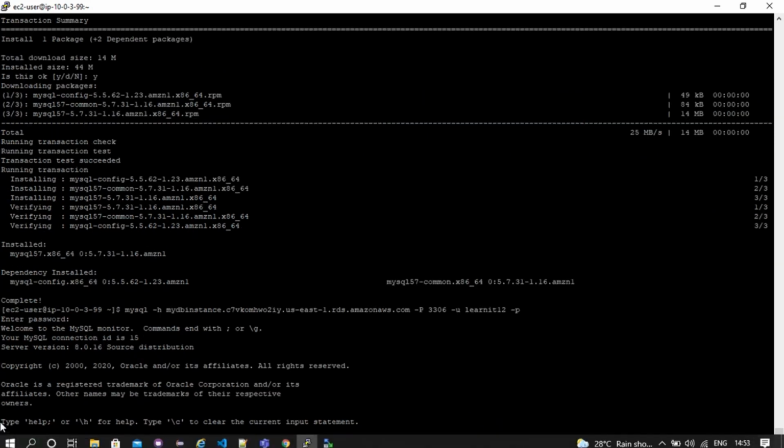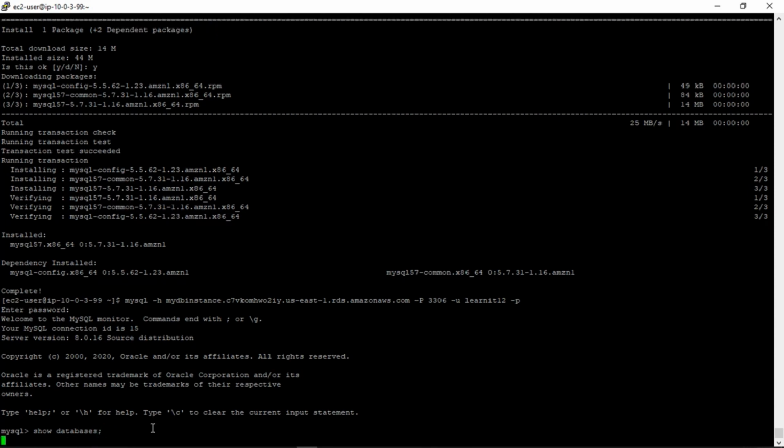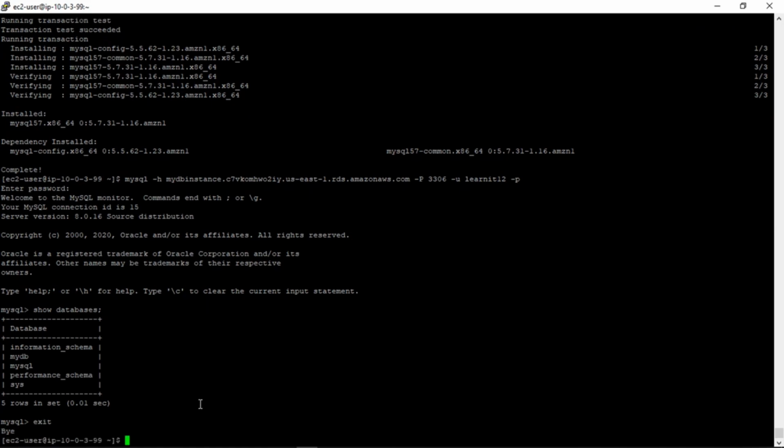So again you can see we have logged into our MySQL instance and we can fire MySQL commands now. So I am saying show databases. You can see we are able to connect to the newly created database instance from our private EC2 instance. So let's exit from MySQL.